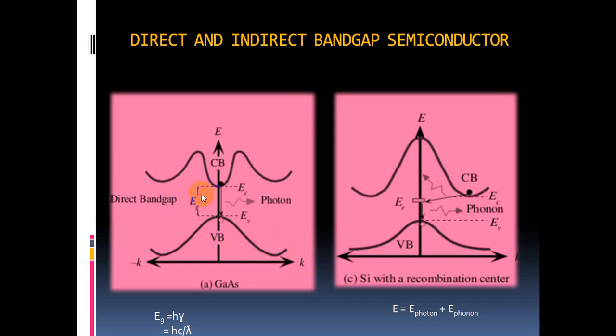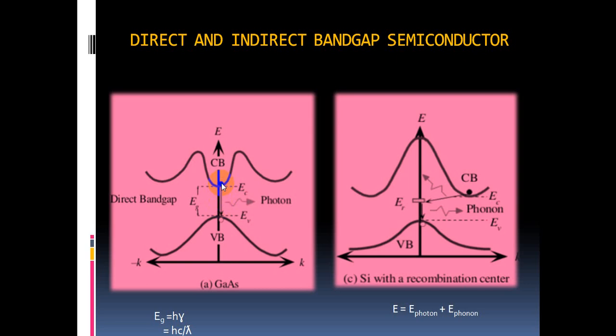Come to this diagram. The minimum of the conduction band always lies exactly above the maximum of the valence band. Such types of semiconductors are called direct band gap semiconductors. So in direct band gap semiconductors, the minimum of the conduction band lies exactly above the maximum of the valence band.